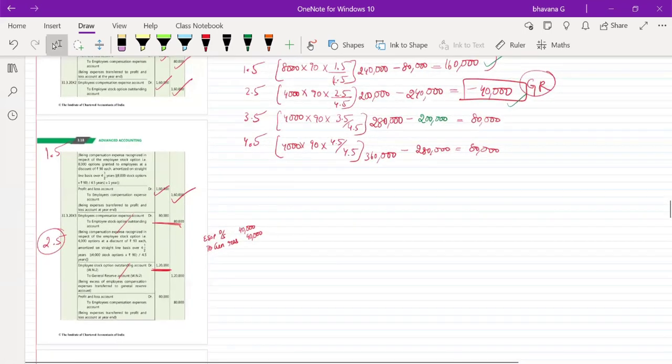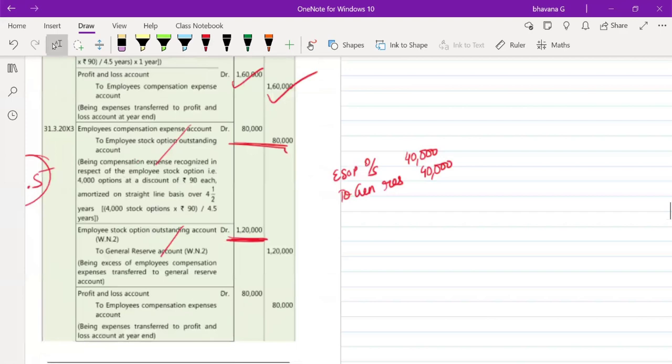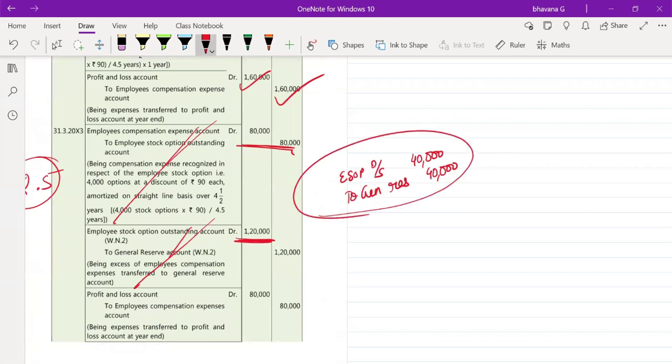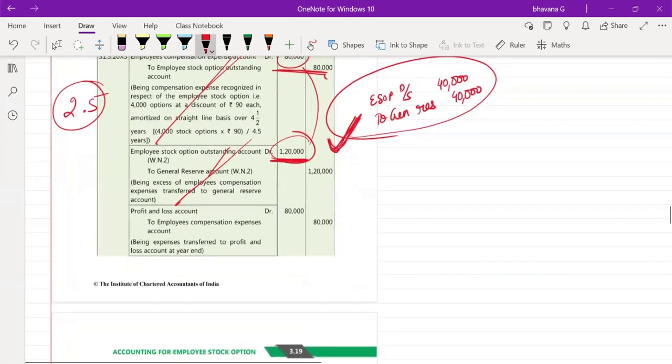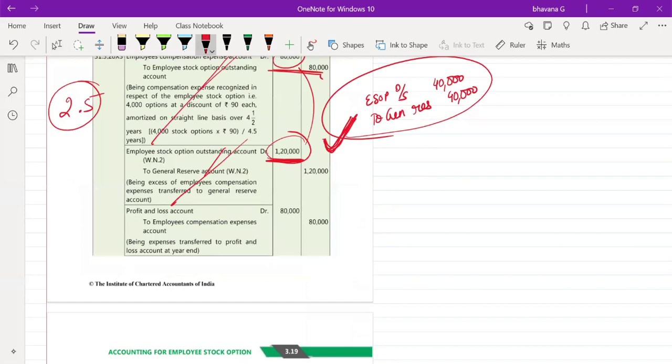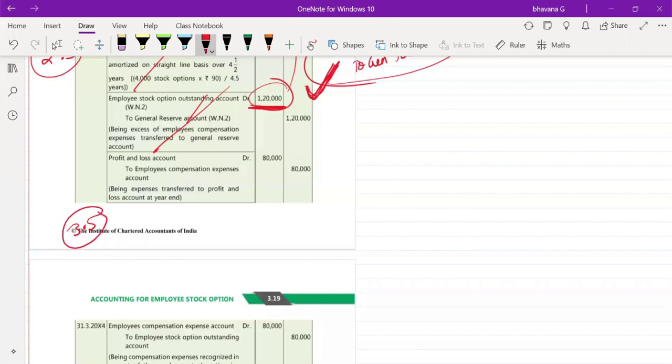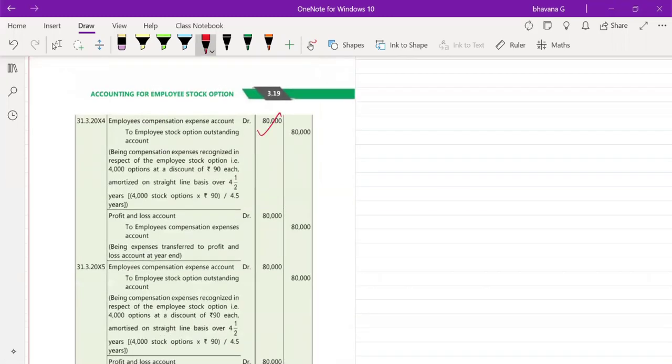What they have done is, okay, so what here you can do is, I'll explain this to you in the end if we have time. For now, just cancel this and directly you can write this entry itself. Okay, definitely 101% they'll give you marks in the exam even if you do this entry. Since this is a simpler entry, the same effect will come: 1,20,000 minus 80,000, 40,000. So directly this ESOP outstanding to general reserve, you can do 40,000, 40,000. Then in the next 3.5 year, it was 80,000, 80,000.